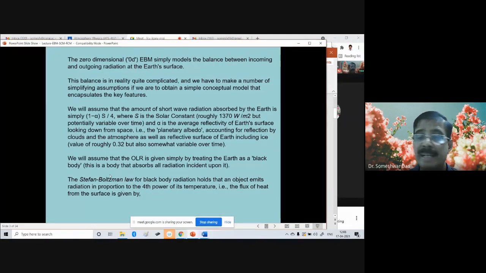The radiation emitted by a surface is proportional to the fourth power of the temperature, that you already studied in atmospheric physics. That the flux of heat from the surface is given by F_BB = ε σ Ts^4. That is the radiation emitted by the black body.